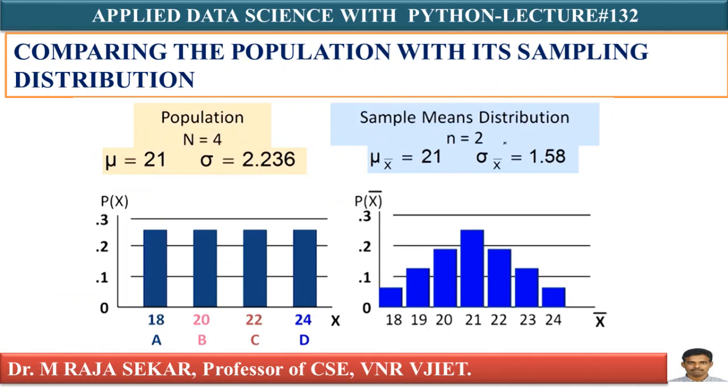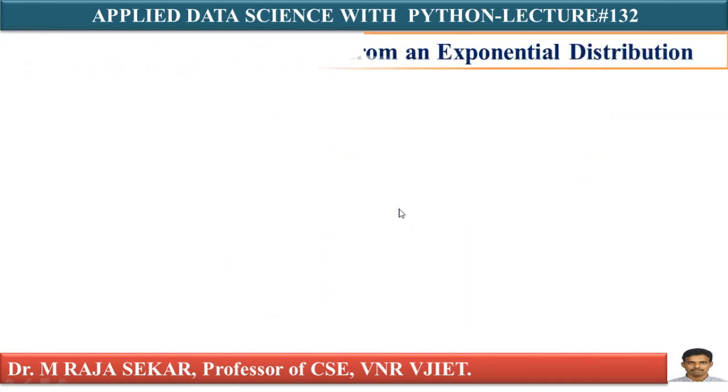Standard deviation is decreasing if I take a sample of size 2, and of course your original population is following a uniform distribution, whereas if you collect samples of size 2, calculate the mean and plot them, you are getting a normal distribution, isn't it? This is the sampling distribution. If I take samples and plot them, how it looks, that's what the sampling distribution says. Let me consider one more simple example.